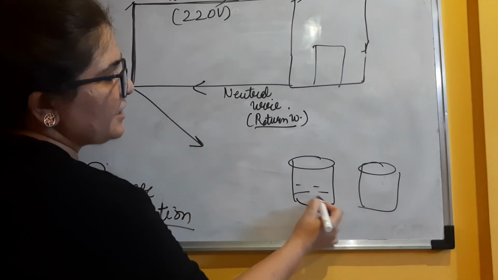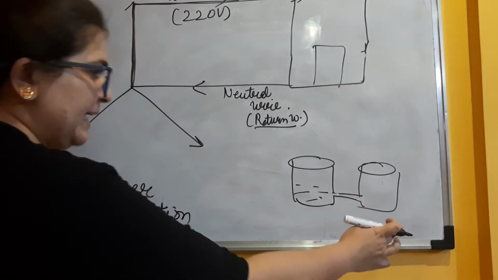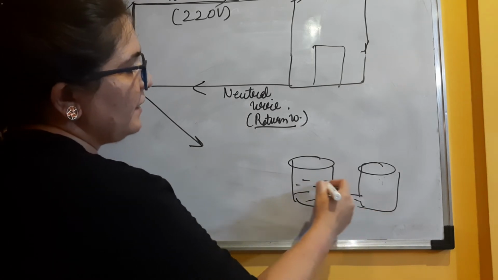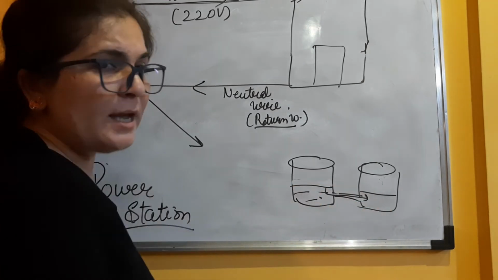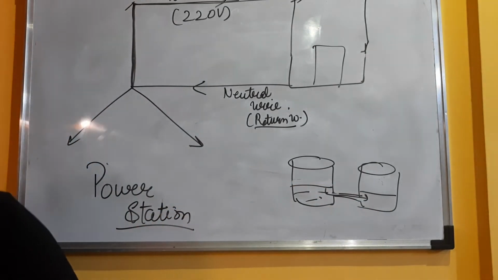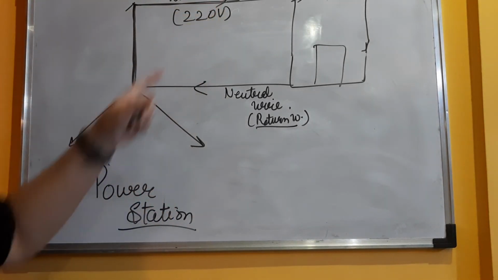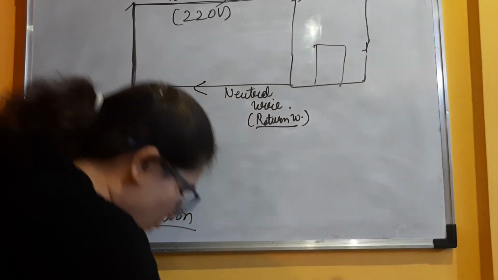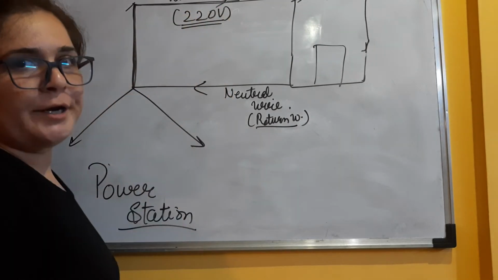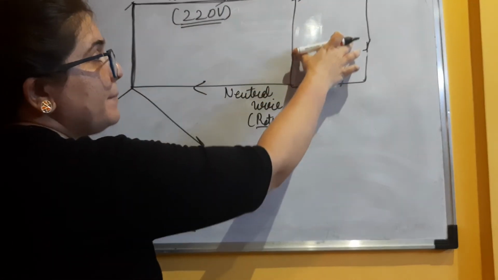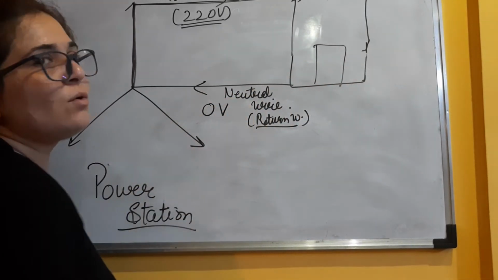Now suppose I have a beaker in which I have water and I connect these two with a pipe, and this second one is the empty one. Fine. So what will happen? The water will start to move into the second one till the level in both the containers is the same. So if I want things to move, I want a difference between the two. Now the same thing we are going to apply over here. We all know that the appliances that are working in our home require 220 volt. Now if I want this complete 220 volt to come over here, this neutral wire should always be at 0 volt.